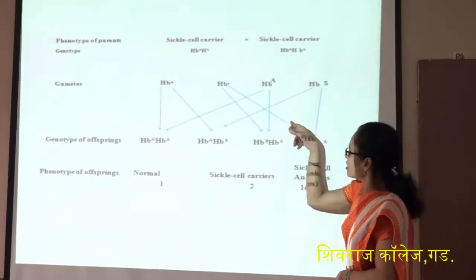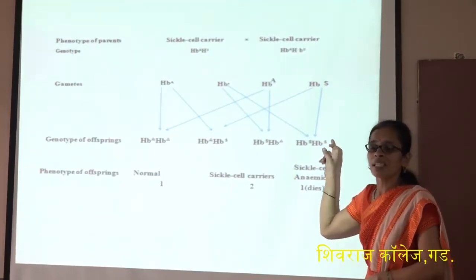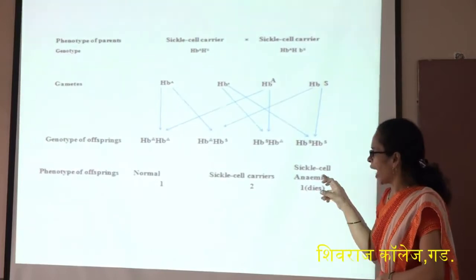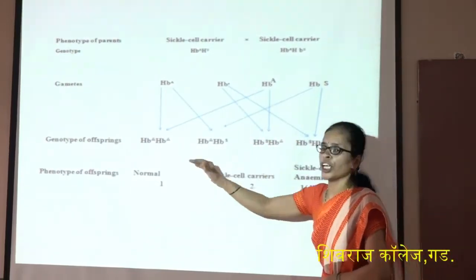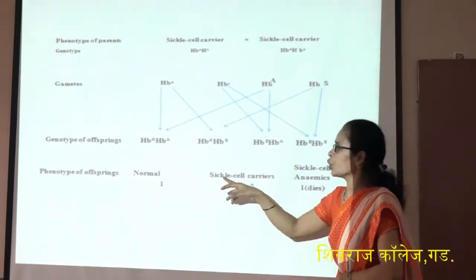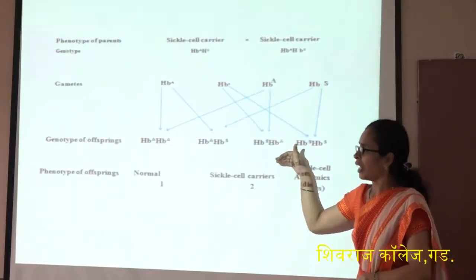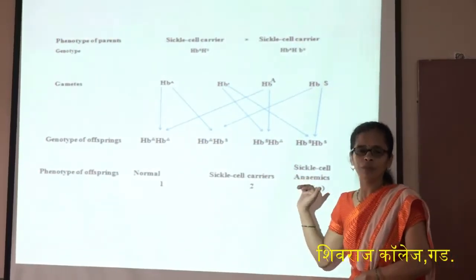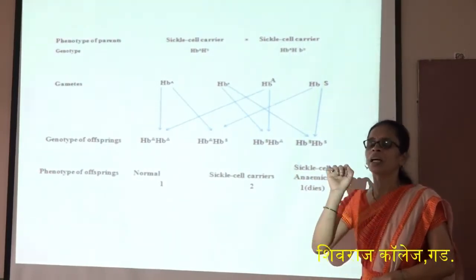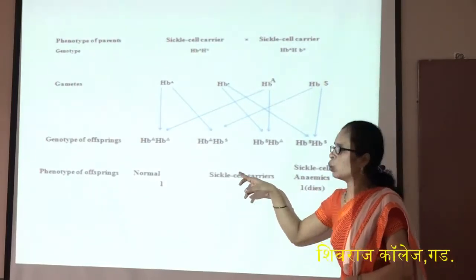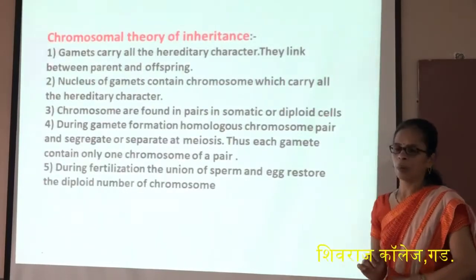Next, when HBS is crossed with HBS, the person is affected by sickle cell anemia, and as an affected person, it dies. Therefore the ratio becomes 1:2 or 2:1, because one normal person and two carrier persons are there. It shows a deviation from Mendel's law: the phenotypic ratio of Mendel's experiment is 3:1, but here it is 2:1, which is the case of pleiotropy.